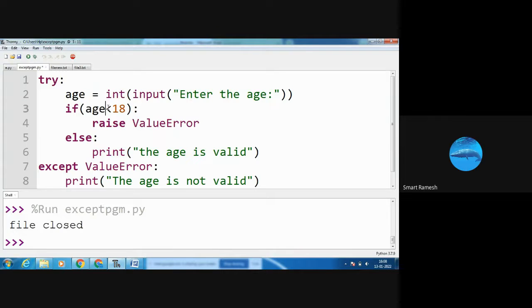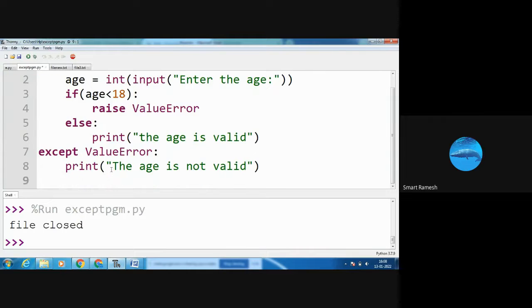If age is less than 18, raise ValueError. What is ValueError? That is the exception. If ValueError occurs, the print statement is executed: print "the age is not valid". That is the output.